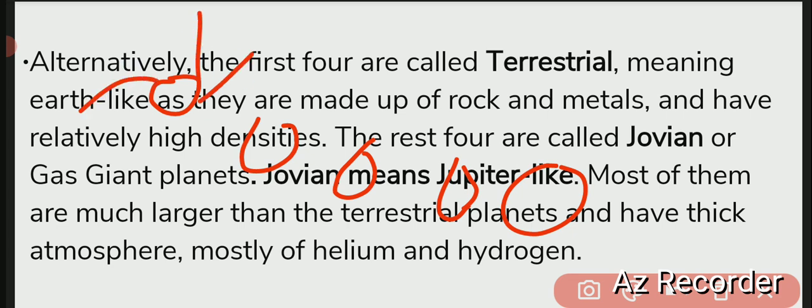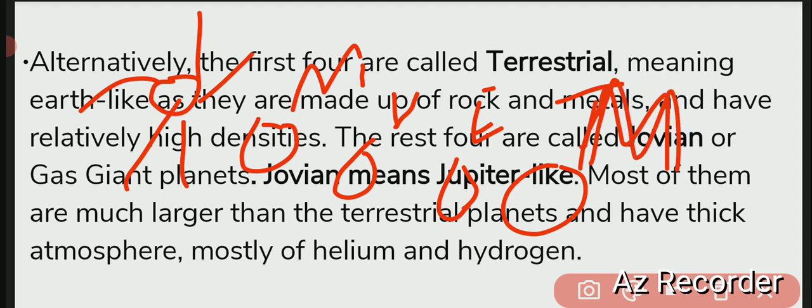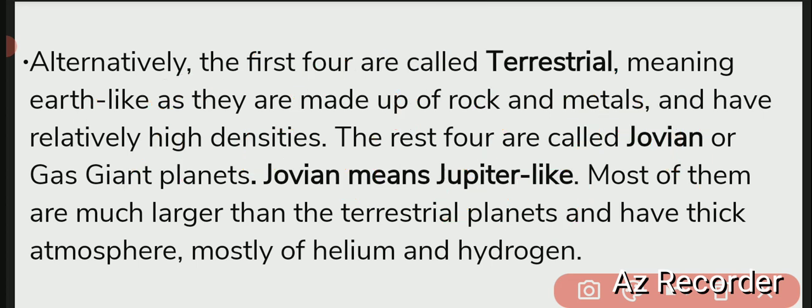This is the sun and these planets are the terrestrial planets: Mercury, Venus, Earth and Mars. I said Mars earlier, but actually this is Mercury. These 4 planets are known as the terrestrial planets.